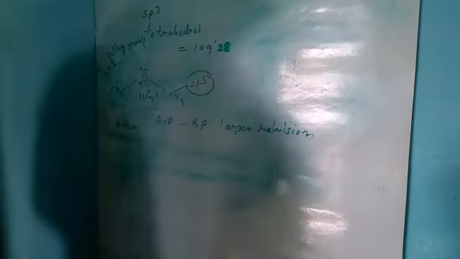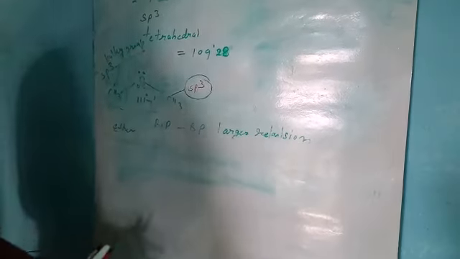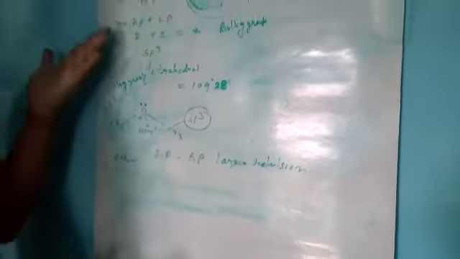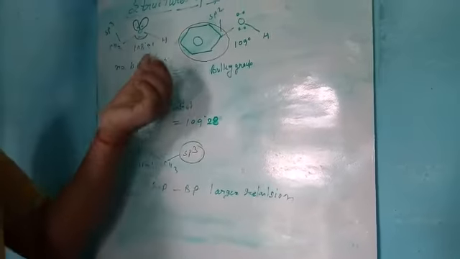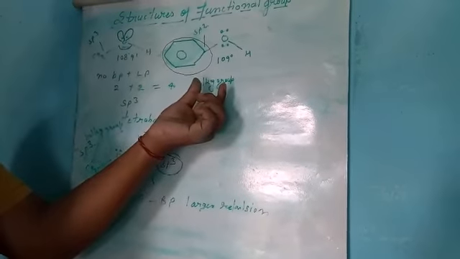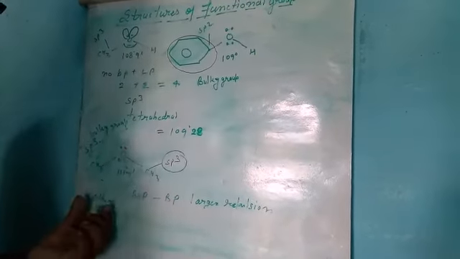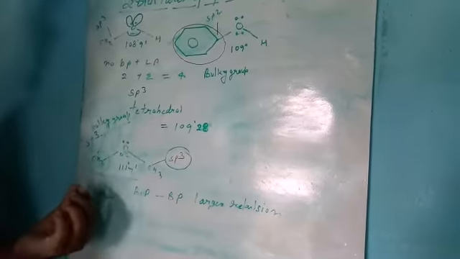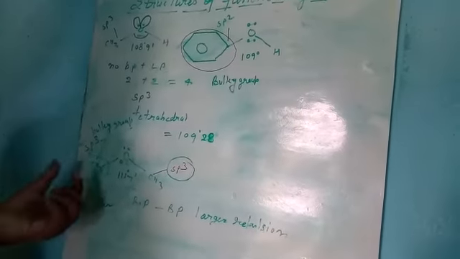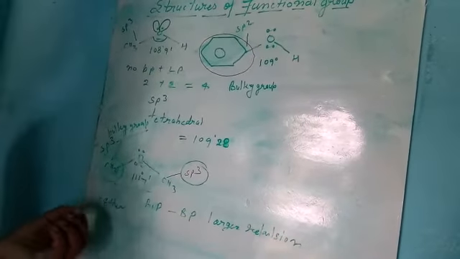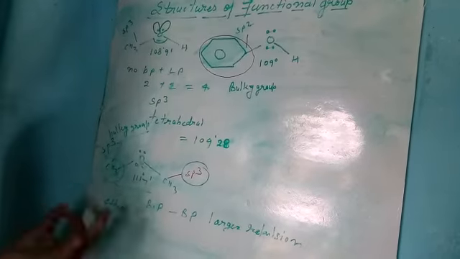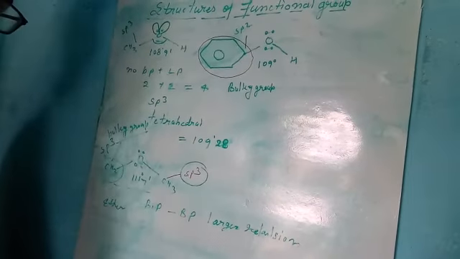So the bond angle in methanol is 108, in phenol 109, and in ether, due to bond pair repulsion, 111 degrees 7 minutes.